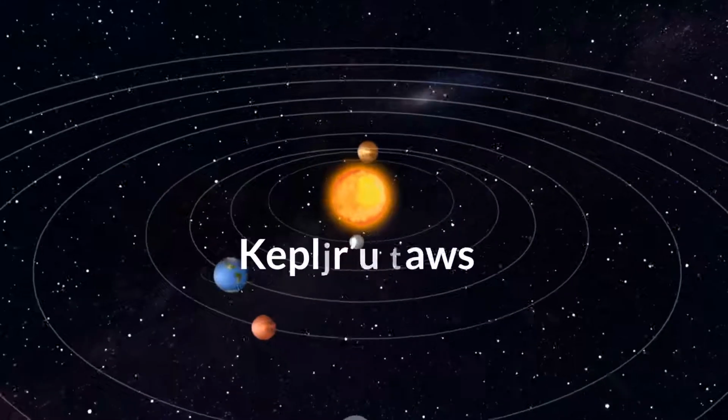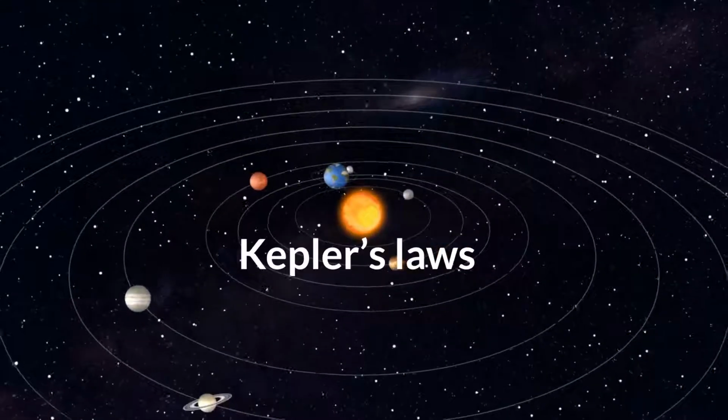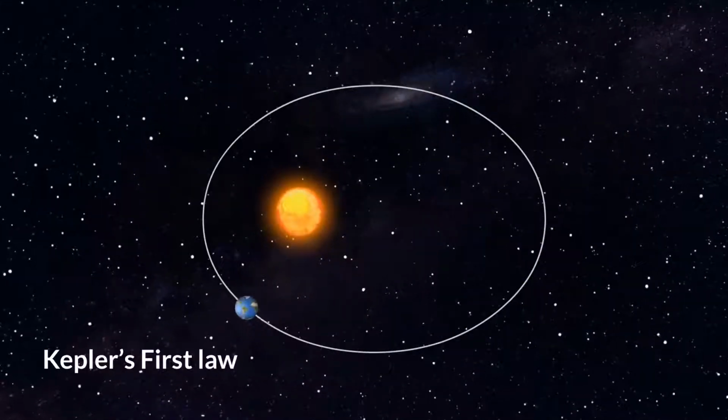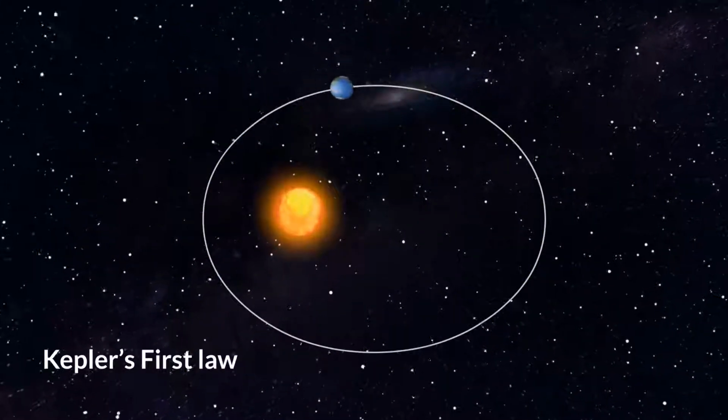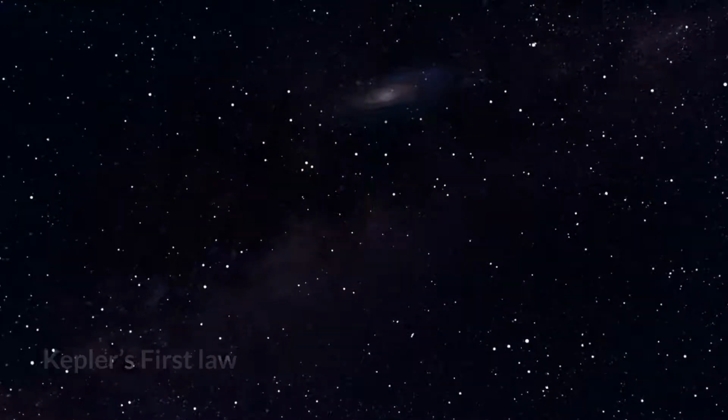Let's now look at Kepler's 3 laws of planetary motion that describe the motion of planets around the Sun. The first law states that the path of the planets about the Sun is elliptical in shape, with the center of the Sun being located at one of the foci. This is called the law of ellipses.